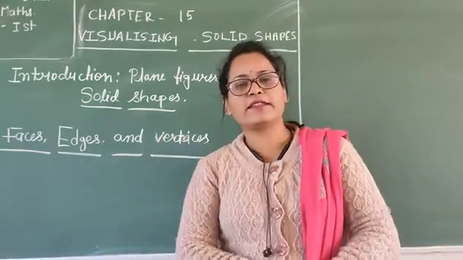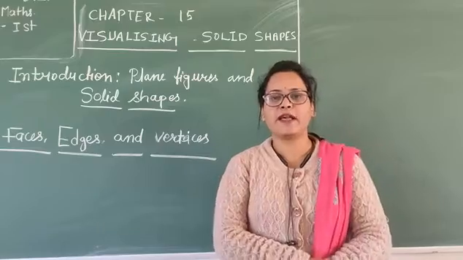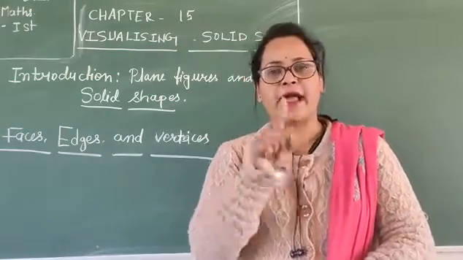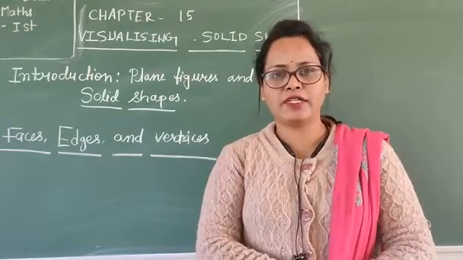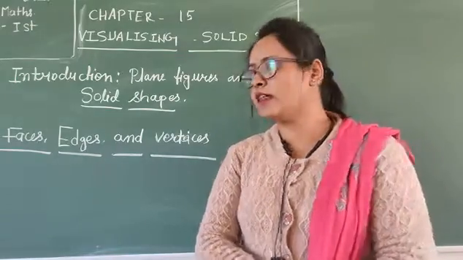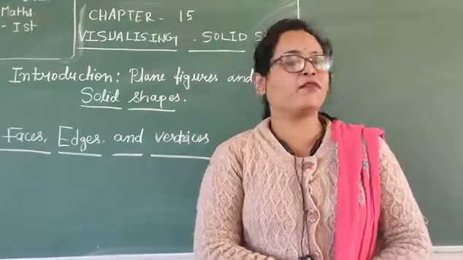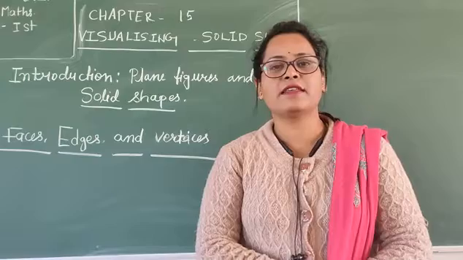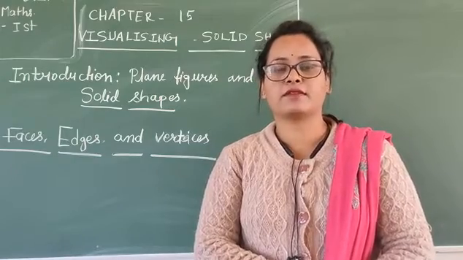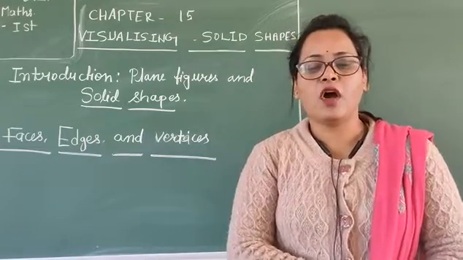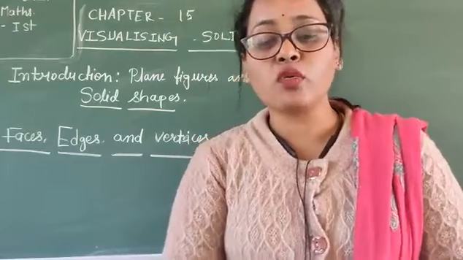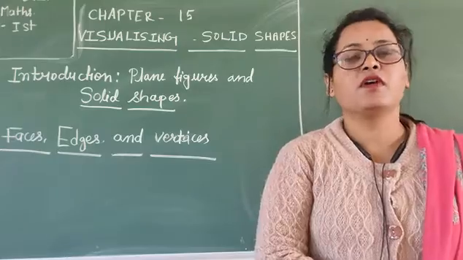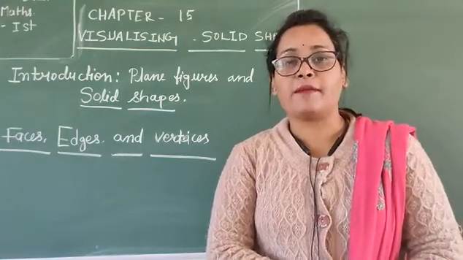Means all the things occupy space. Space means 3 dimensions, X, Y and Z. You can also see in your surroundings that all the things occupy space. Then dimension is also included in this chapter, about solid shapes. It will be on dimension also.